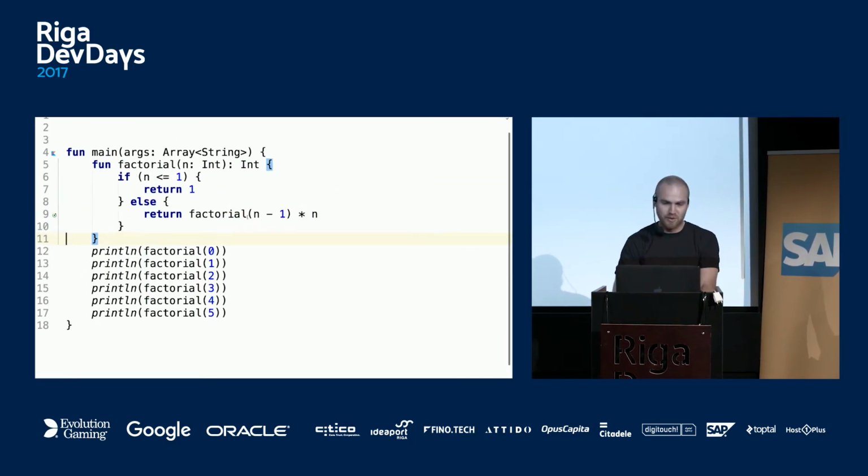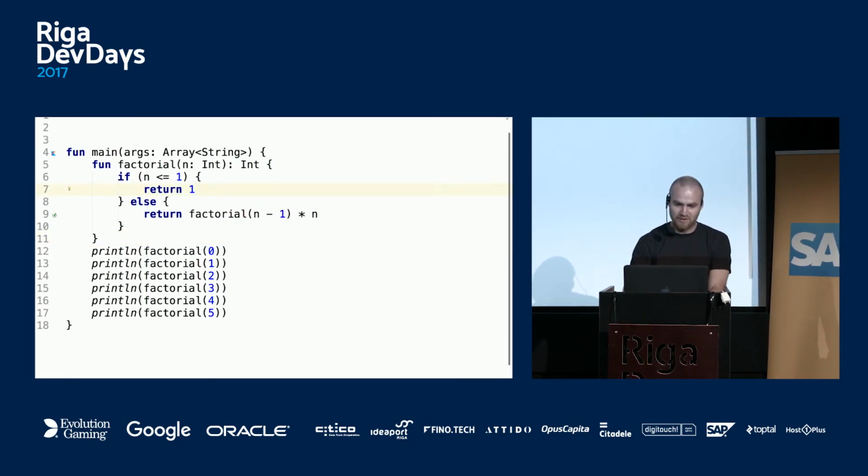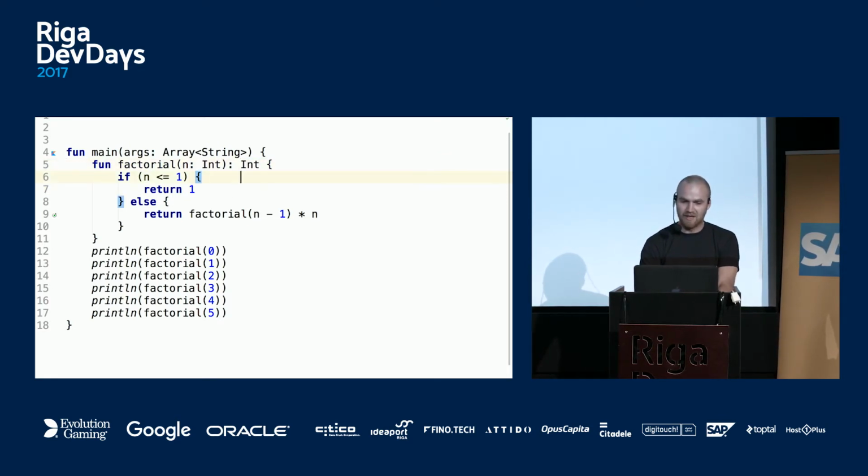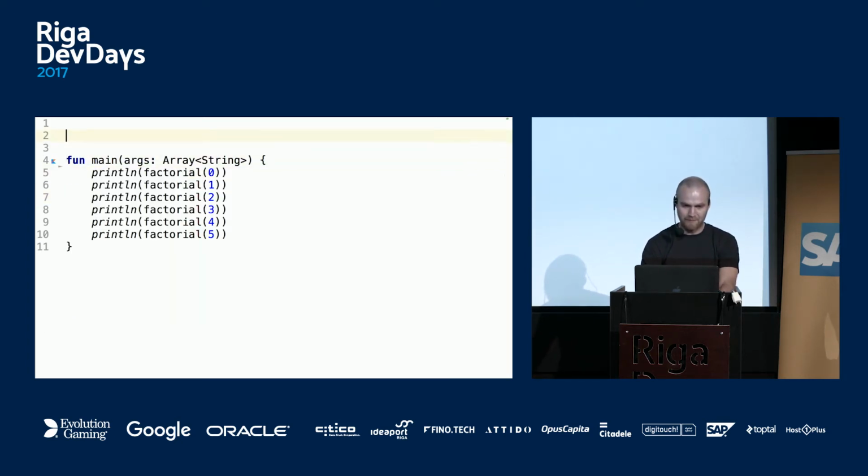Again, presentation mode. So here we have function factorial defined inside main. It takes an int, it returns an int, and if n less than 1, it returns 1. Otherwise, we return factorial n minus 1 multiplied by n. Should make sense. So I'll transform it a little bit. I'll move it outside of main.